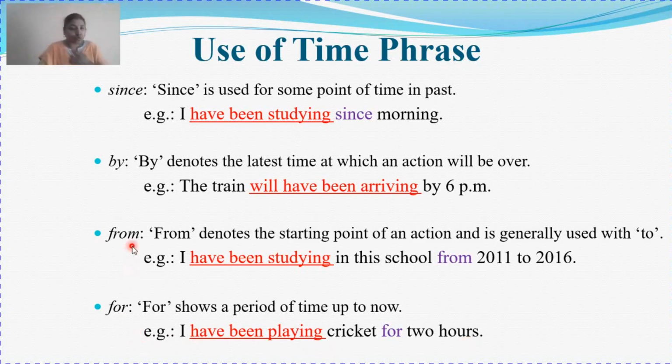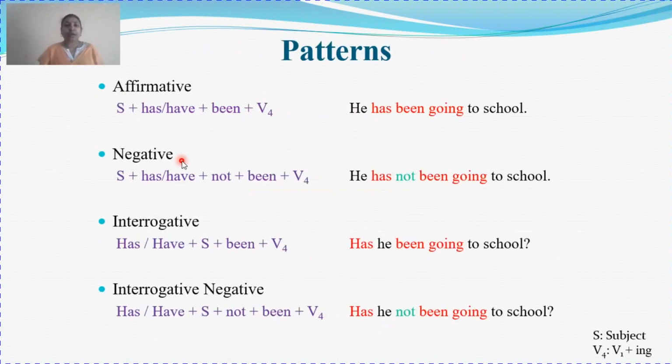From is used for those actions which have a starting as well as an ending time. By is used for the action that denotes the time of completion, that is your ending time, and since tells you about the point of time, that is the beginning of the action. Clear?